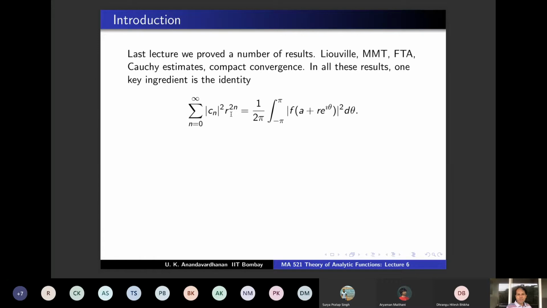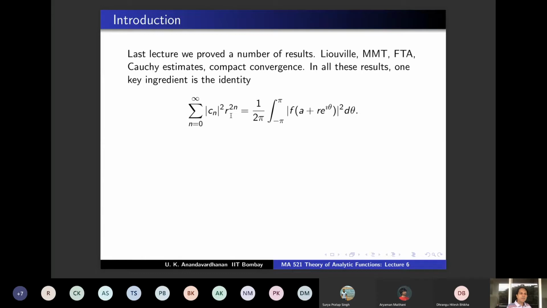And suppose not, then you will get that this is less than mod f(a). So mod f(a) square will come out from this identity. And once again, if coefficients are non-zero, you will get a contradiction because C0 itself is f(a). So mod C0 square plus something is less than mod C0 square is a contradiction.